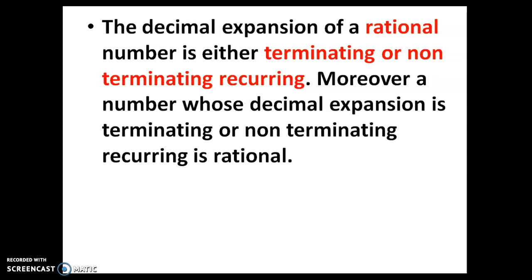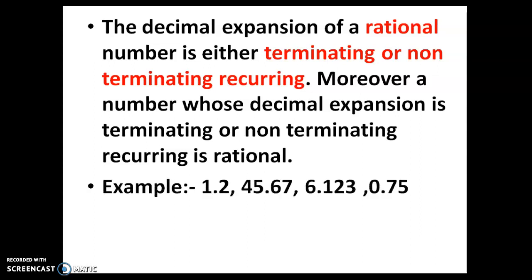The remainder of the division will come to 0 at a certain point, then it is called terminating. Otherwise the remainder will never come to 0, but the same remainders keep on repeating, and that gives a non-terminating recurring decimal expansion. Examples I have given.